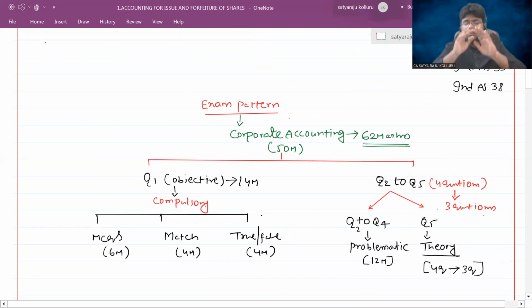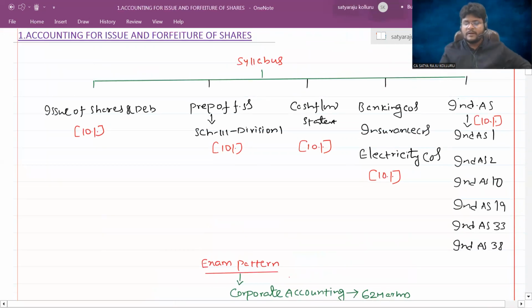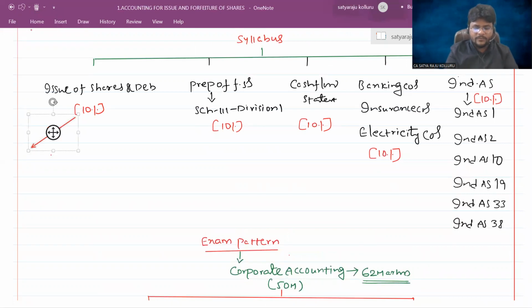So in total, the way of designing each and every chapter is concept, problems, and the objective type of questions, like MCQ, match the following, filling the blanks, or true or false, and the theory questions as well. Hope you understand. Now, sir, coming to each specific chapter, what are the contents covered in each chapter, sir? In case of issue of shares and debentures, they actually covered various chapters. Even though they put it under one chapter, this chapter consists of various sub-chapters.